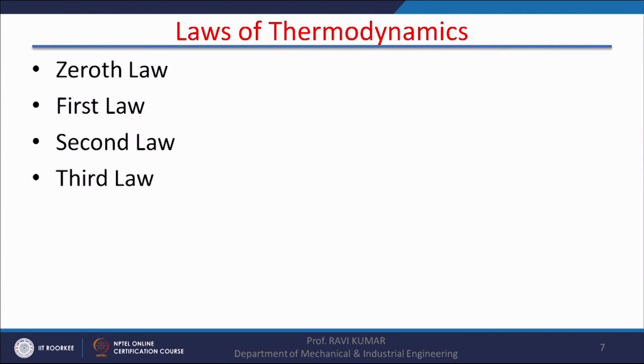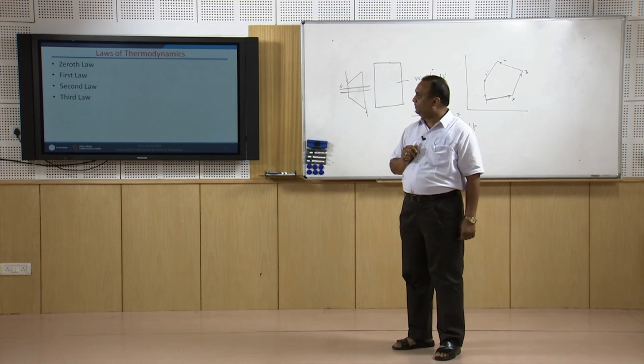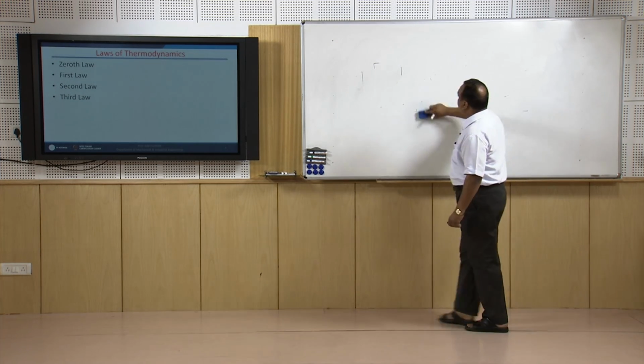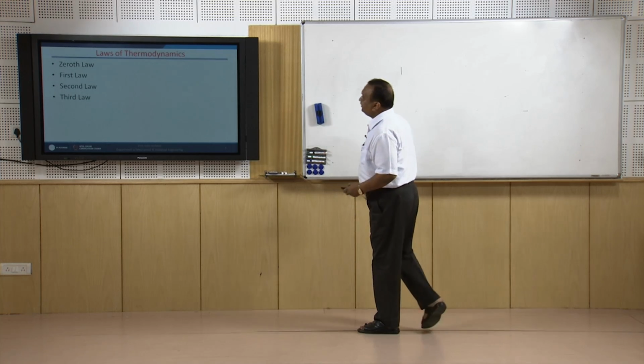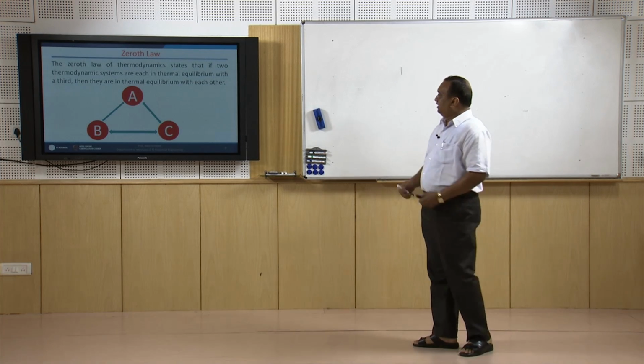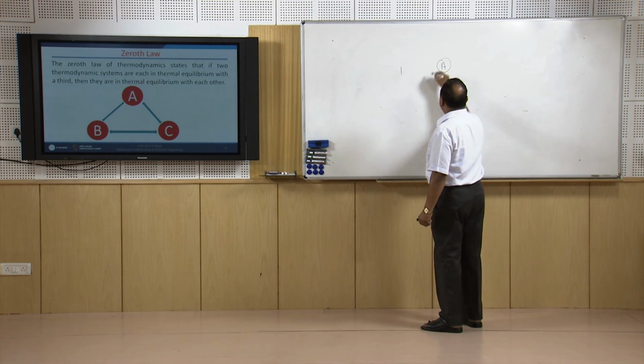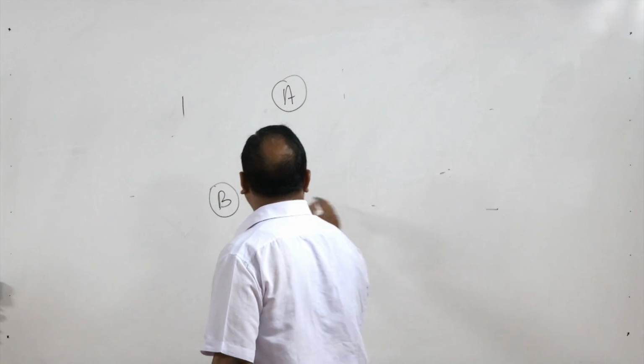There are 4 laws of thermodynamics: zeroth law, first law, second law and third law. The zeroth law is the youngest law. The zeroth law is the most basic law of thermodynamics, which gives the concept of temperature. This law states that if two thermodynamic systems are each in equilibrium with a third, then they are in thermal equilibrium with each other. It means if there are 3 bodies, suppose A, B and C.